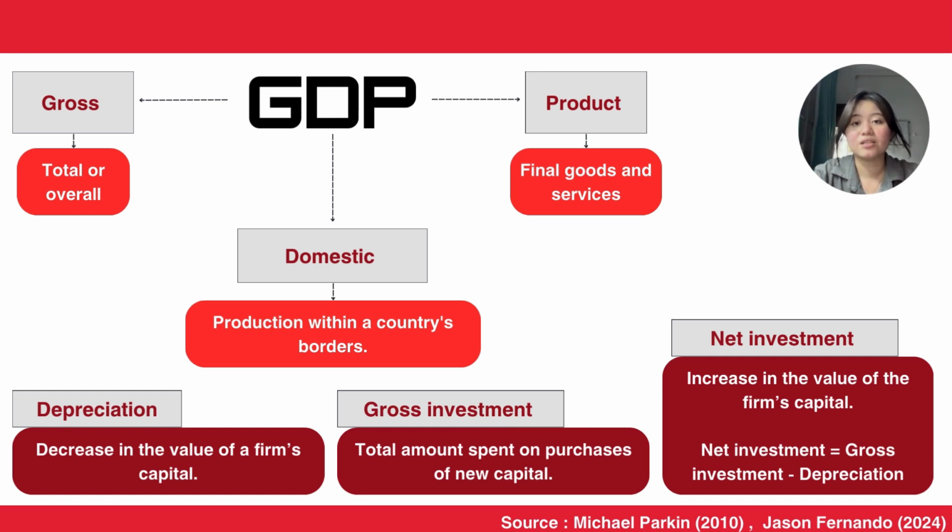Next, depreciation is a decrease in the value of the firm's capital that results from wear and tear and obsolescence. Gross investment is the total amount spent on the purchases of new capital and on replacing depreciated capital. And net investment is the increase in the value of the firm's capital, which can be calculated using the formula: net investment equals gross investment minus depreciation.